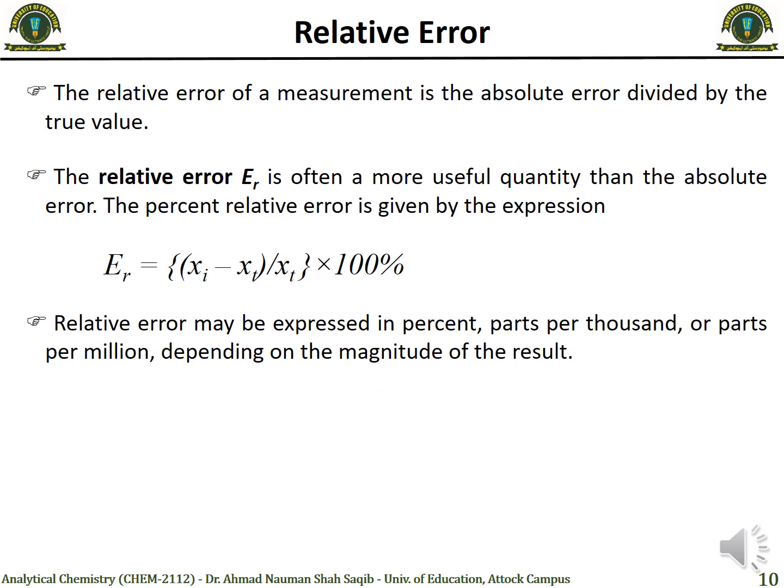In relative error we actually divide the absolute error by the true value. So it is the ratio of the error, which can be expressed either in percent, parts per thousand or parts per million, depending on the magnitude of our result. So we can express it in different ways. Mostly the relative error is (xi - xt), which is the absolute error, divided by xt, times 100%.